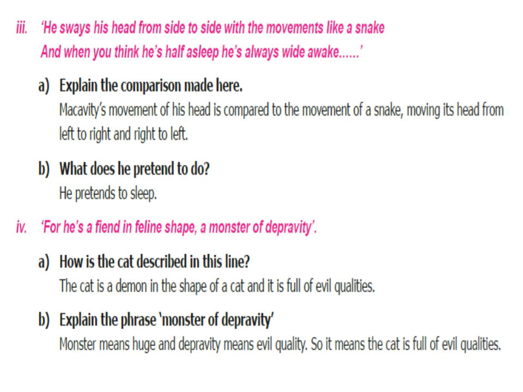Fourth one: for he is a fiend in feline shape, a monster of depravity. How is the cat described in this line? The cat is a demon in the shape of a cat, and it is full of evil qualities. Explain the phrase monster of depravity. Monster means huge and depravity means evil quality. So, it means the cat is full of evil qualities.